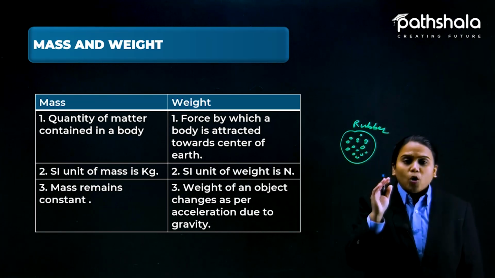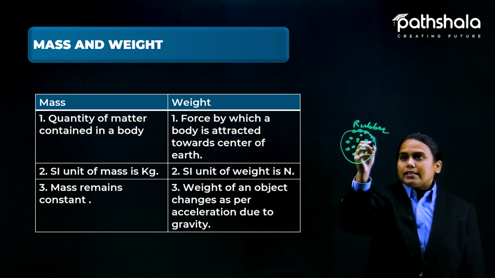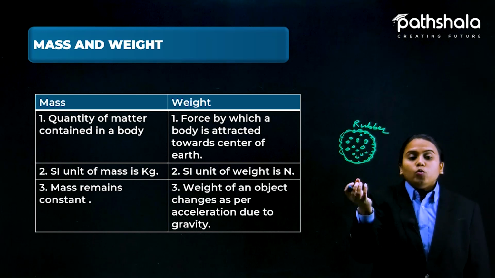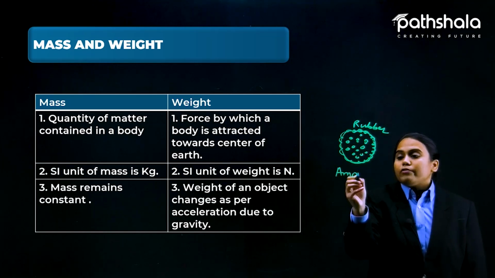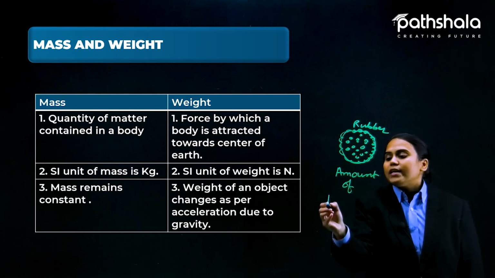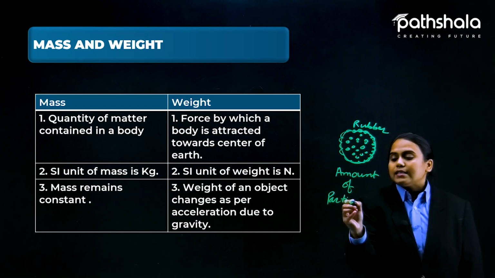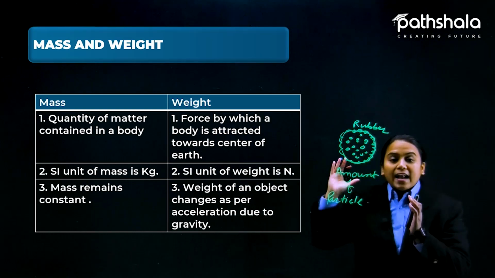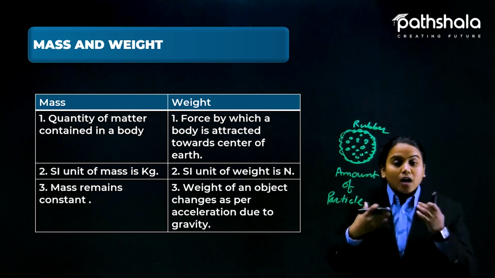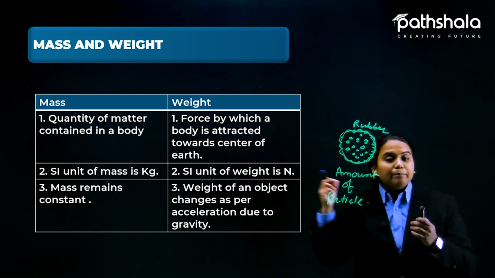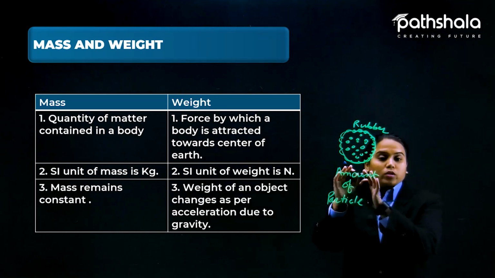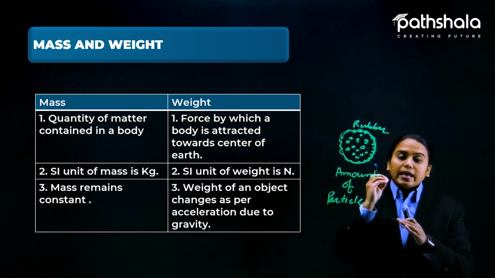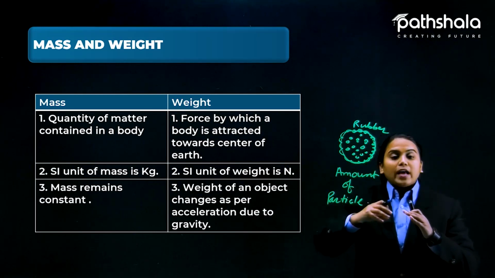So the molecules on the surface made of rubber, and the amount of particles inside, make up this whole body. That quantity of matter is the mass, that is its own. It does not depend on any other celestial body or any other external body.